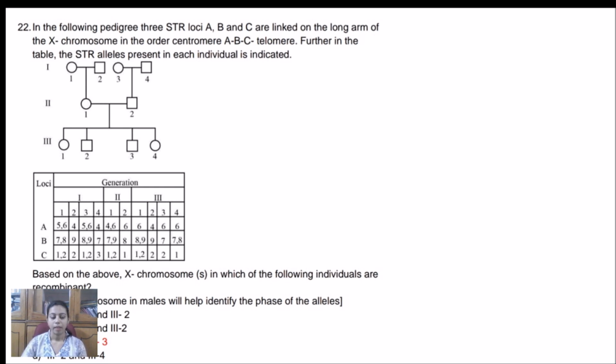In my next class, I will be discussing about this question, rather not in the next class. While you will be watching this video, I might have uploaded the solution of this pedigree analysis question. Till then, you try by yourself how to solve this pedigree analysis, and within 5 or 10 minutes I will be uploading this solution also.